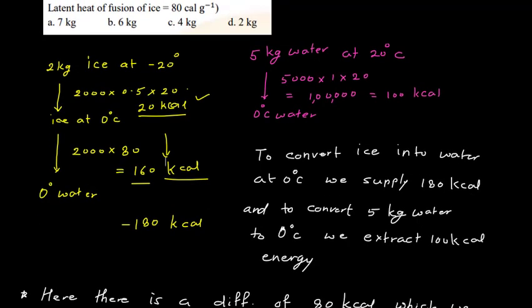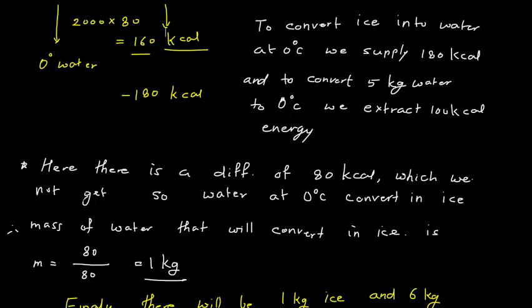We require 180 kilocalorie, but we are getting only 100 kilocalorie. So there is a difference of 80 kilocalorie; 80 kilocalorie of energy we are not getting. Because of this 80 kilocalorie, what will happen? The water which we considered converted at 0 will again move into ice form. To convert the ice into water at 0 degree we supply 180 kilocalorie, and to bring 5 kg water to 0 we extracted 100 kilocalorie of energy. So there is a difference of 80 kilocalorie which we do not get. So the water at 0 degree Celsius converts into ice.